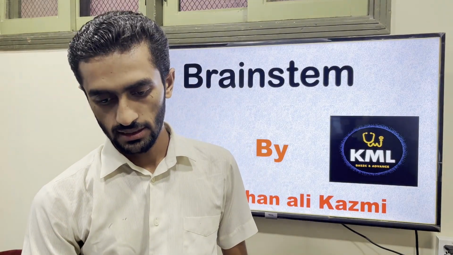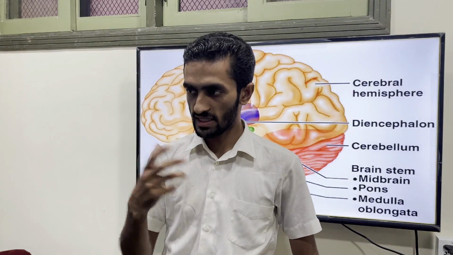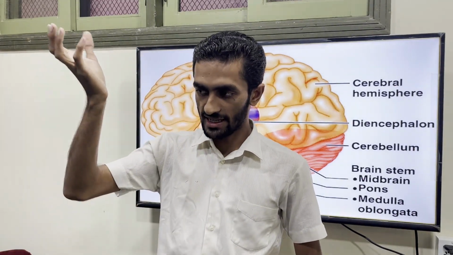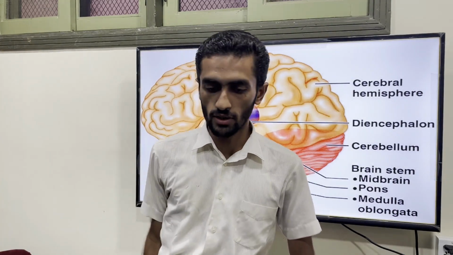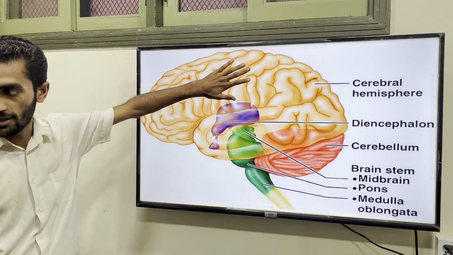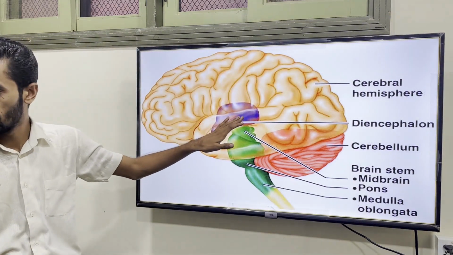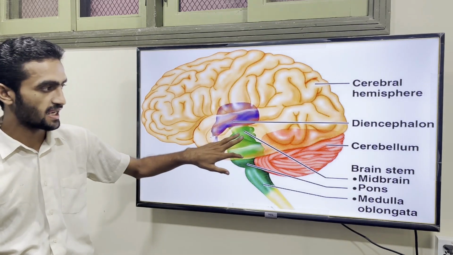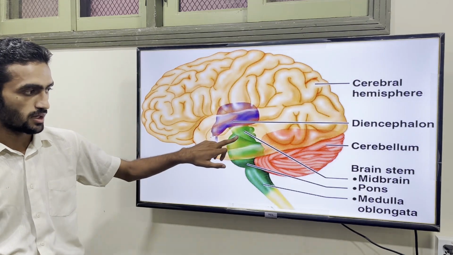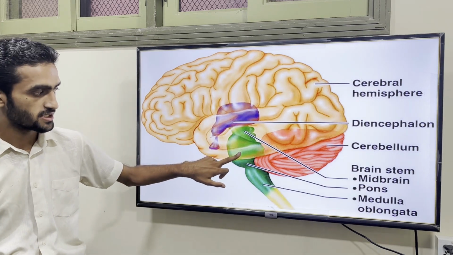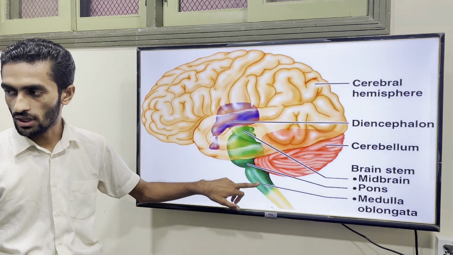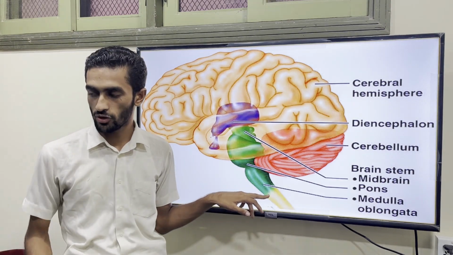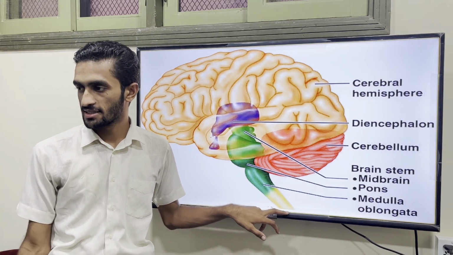We are starting from lower to upper. The spinal cord has been covered, so coming to the brainstem, our discussion will first, as in the spinal cord, cover the external feature, then come to the internal feature and discuss the tracts. Here is the cerebrum part. This part is the diencephalon, which contains the thalamus, epithalamus, and subthalamus, and here is your brainstem part. The upper part is the midbrain, then the pons, and lower is the medulla. After crossing the foramen magnum, this is continuous with the spinal cord.